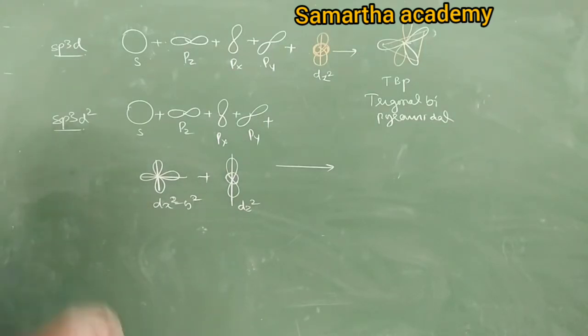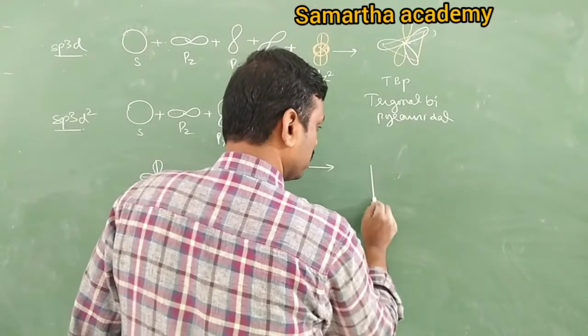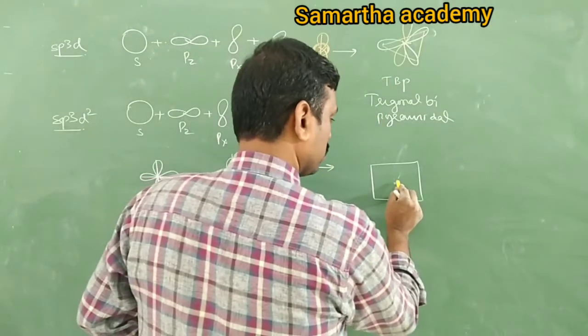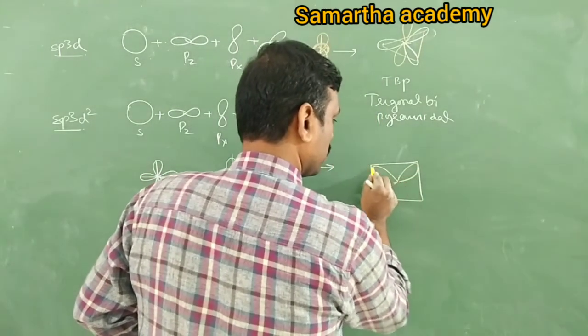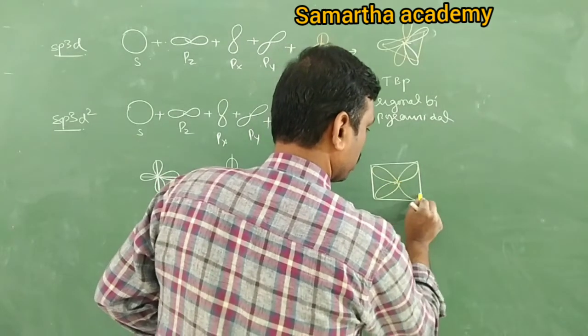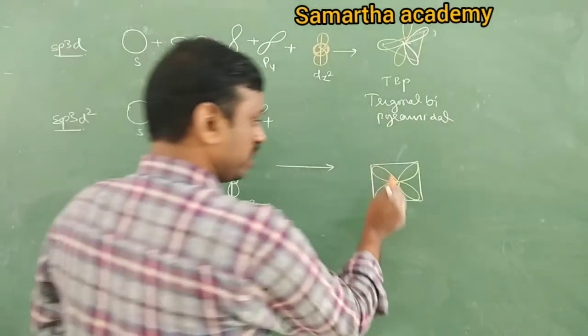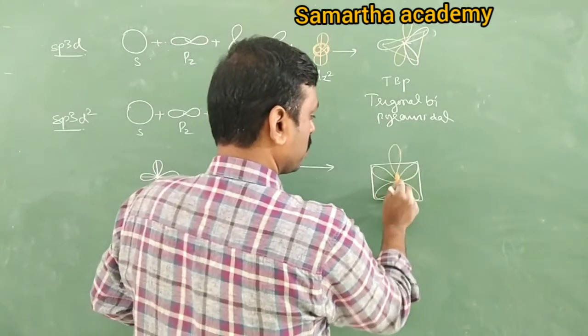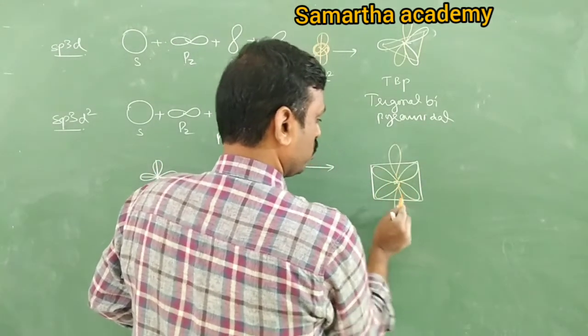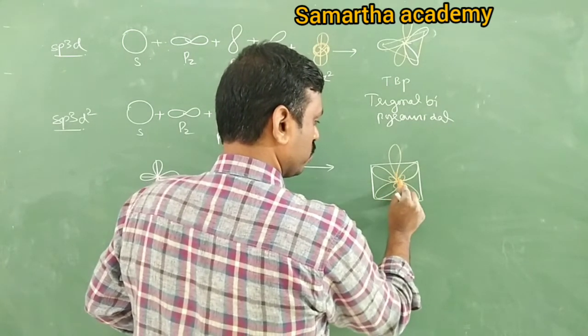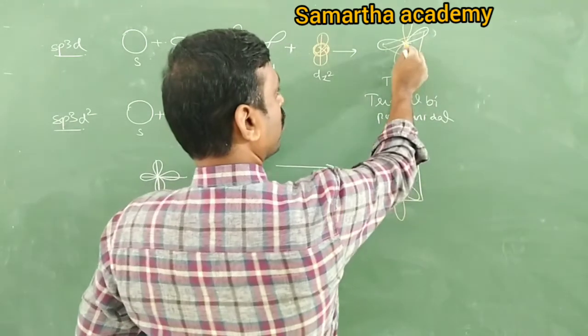These 6 sp3d2 are placed at 6 corners of the octahedron. How is it? 4 are placed at 4 corners of the square like this. 1, 2, 3, 4. And what about the remaining 2? One is above the plane, another one is below the plane. Of course, there will be small lobes. Even if I do not write them, there will be small lobes.